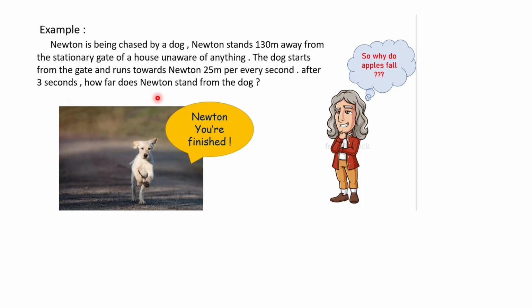Now we can use the equation from the previous slide to answer this question. Here, the stationary gate, the gate of the house, is one reference frame, while the running dog is another reference frame. And Newton, thinking about apples here, is the object being observed. So in the reference frame of the stationary gate, Newton stands 130 meters away. I want to know how far Newton stands from the dog, in the dog's frame of reference, after 3